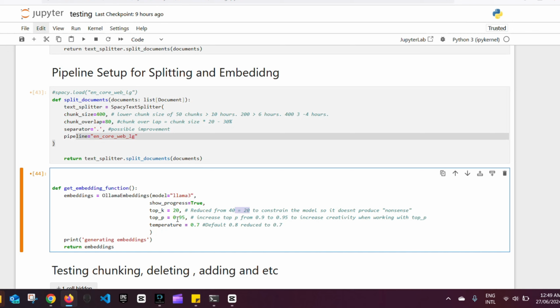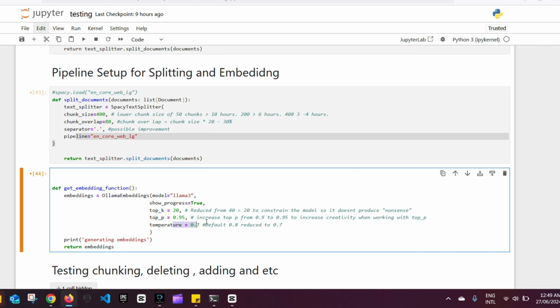The top P also increases the creativity. Top P is an attribute that works aligned with top K. So it basically increases the creativity in retrieving the answers from this attribute here. That's why I increased it, so that it works along better in here.